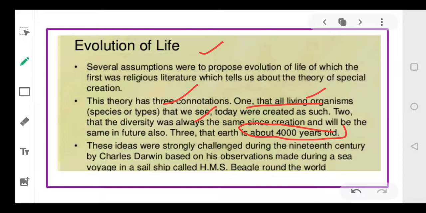He challenged this idea because he made certain observations during a sea voyage. Charles Darwin was moving throughout the world on his ship. The name of the ship is HMS Beagle. While touring through the world, he observed certain things, and based on his observations, he strongly challenged this theory.